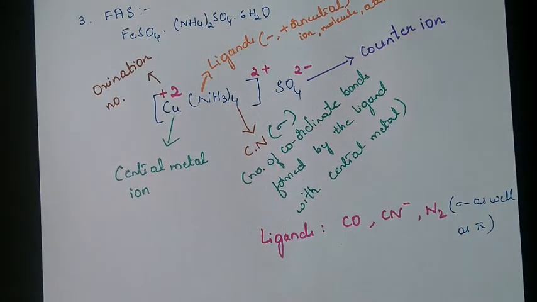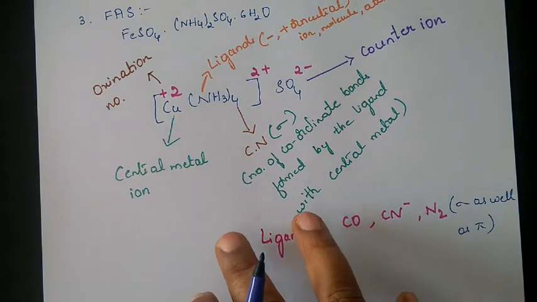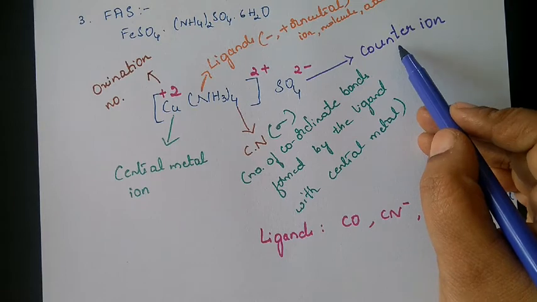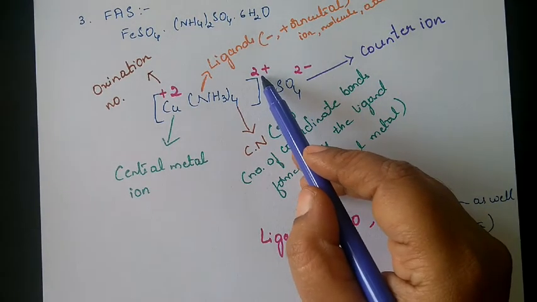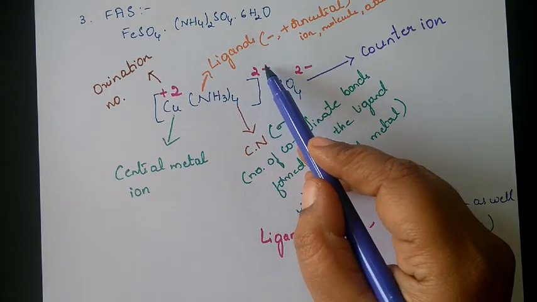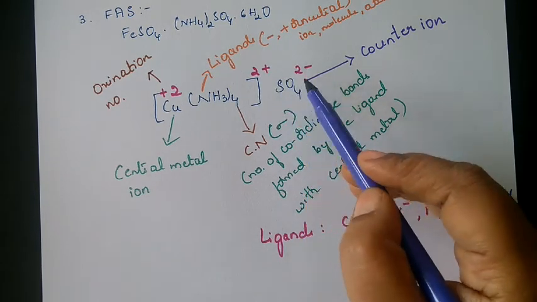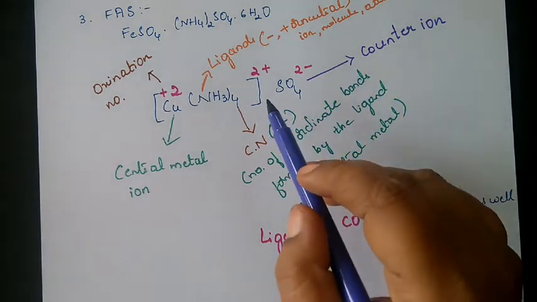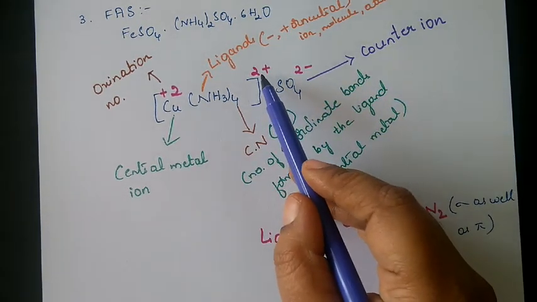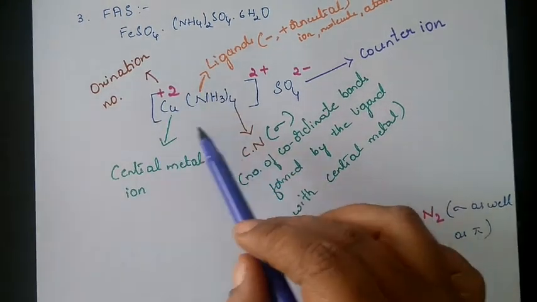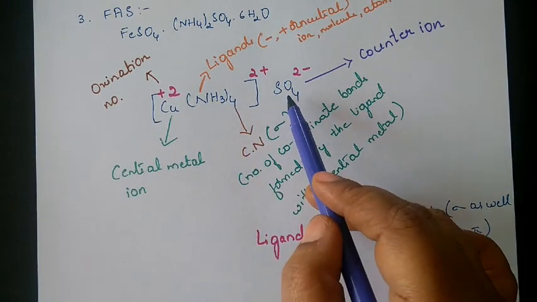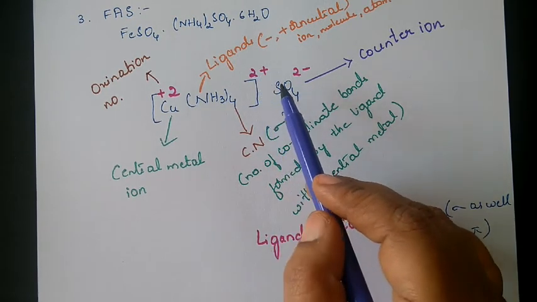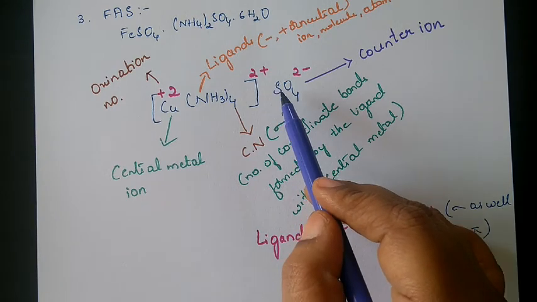The counter ion is nowhere bonded with the complex, but it is used to nullify the charge on the complex. Whatever the charge is there, to nullify that, oppositely charged ions are used, and those are called counter ions. If this is a positively charged complex, then the complex is called a cationic complex and a negative counter ion will be used. Likewise, if the complex is negative, then positively charged counter ions will be used.